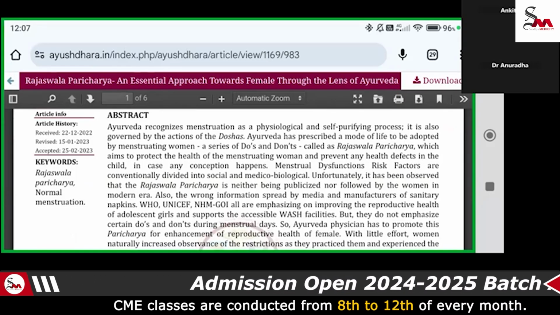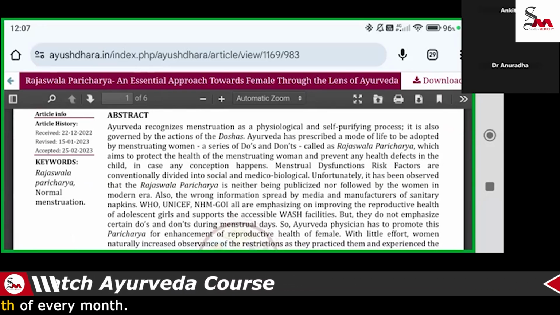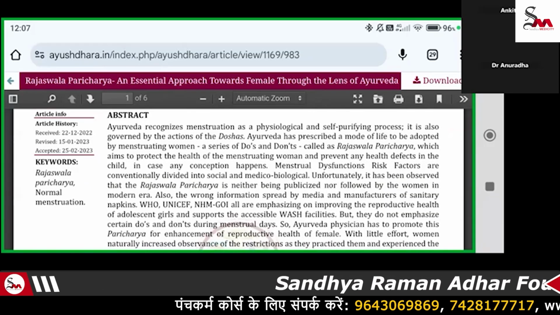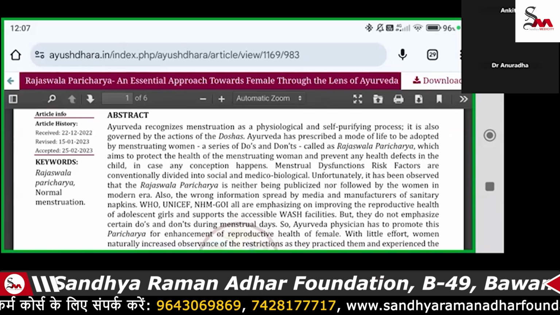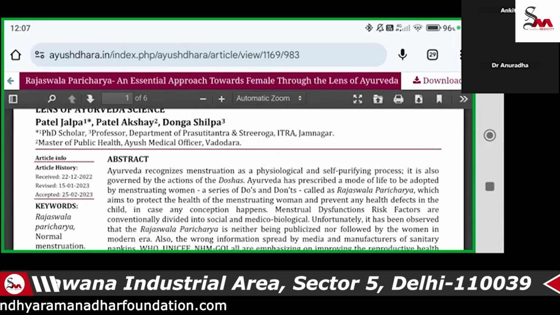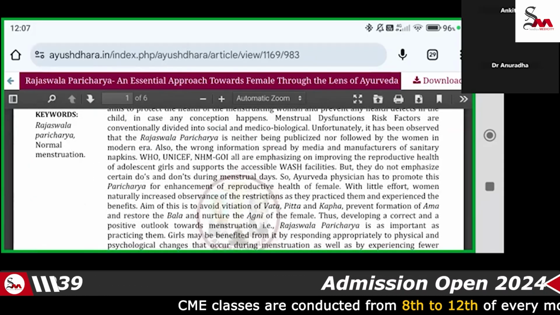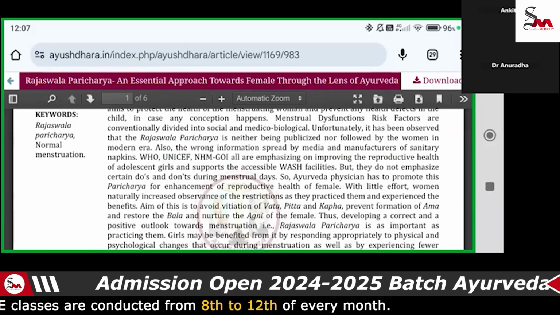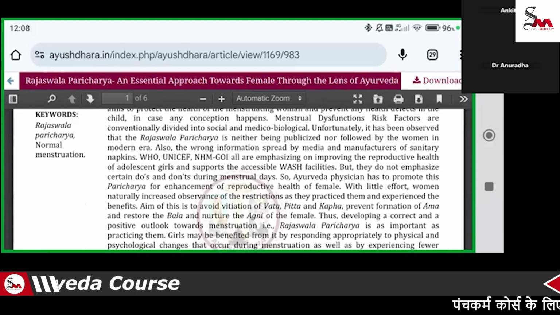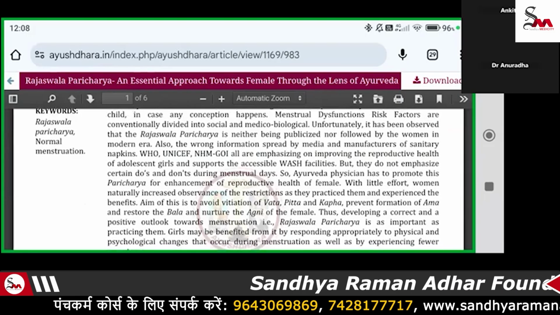But in Ayurveda, it is a science where all these things are already mentioned. But in day-to-day life, being doctors and Ayurveda physicians, we are also missing this topic. We are not practicing this topic. Even in our day-to-day life, we are not focused on this paricharya, because when you study the Charak Samhita, it is mentioned: don't wash the head, don't take this type of food, don't take food in cracked vessels. So sometimes you feel it is a very boring topic and of no use. But